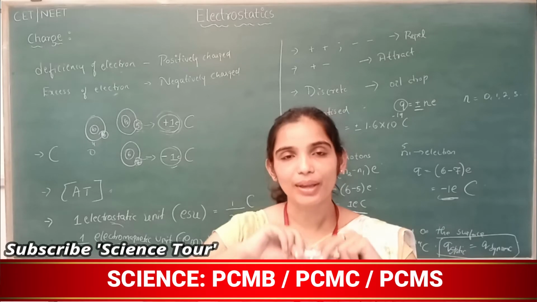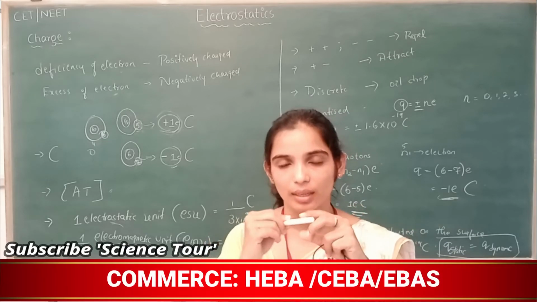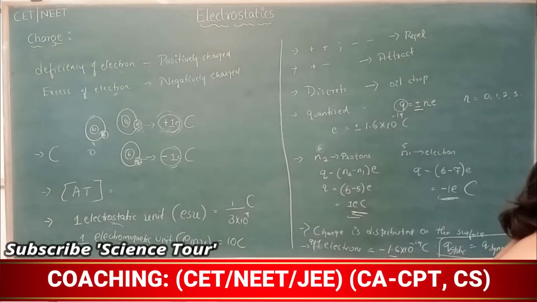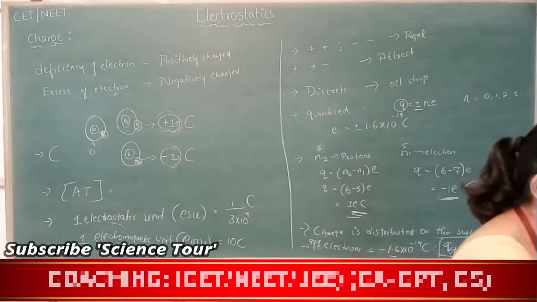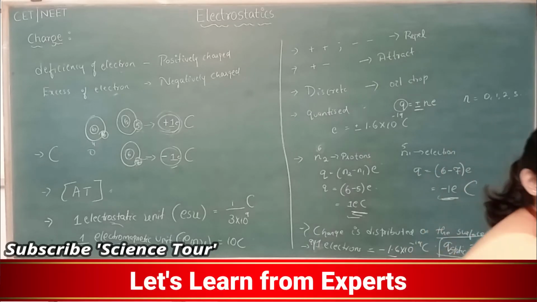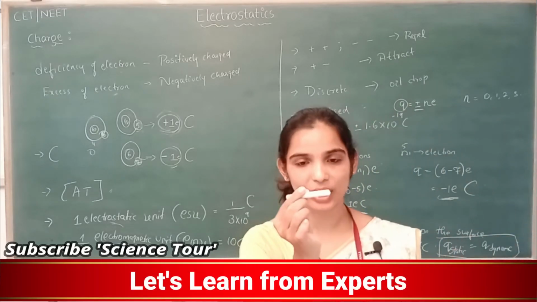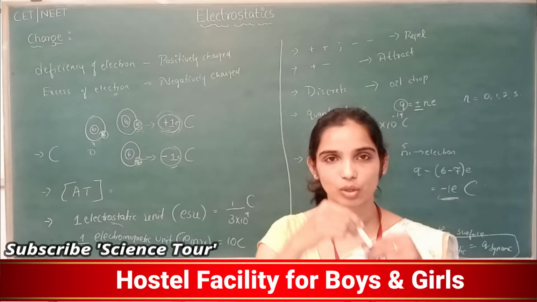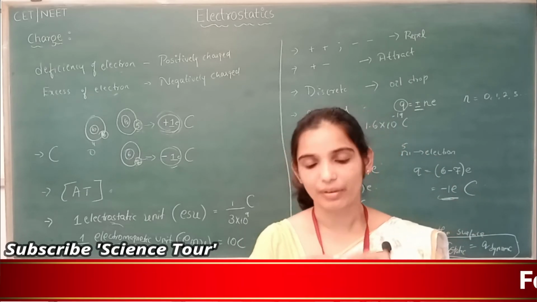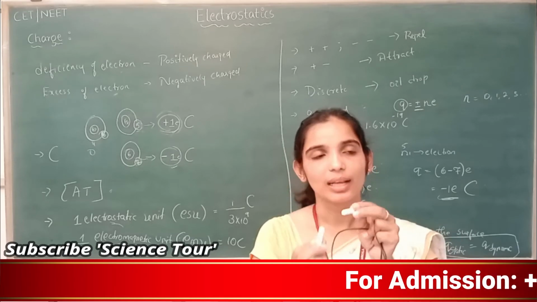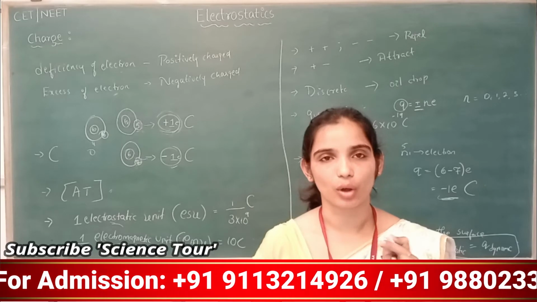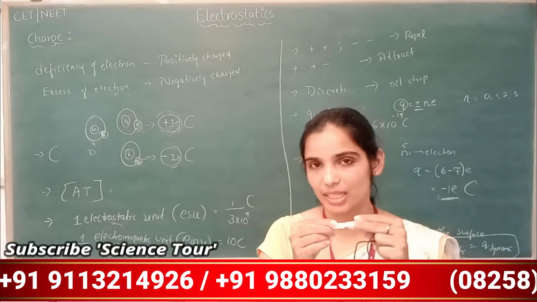Now I break this object. When I break it, there will be 2 pieces. Initially this was a whole object with 6 protons and 5 electrons. Now I break it, and I get 2 objects. Let us say this has 3 protons and this has 3 protons, so totally 6 protons.